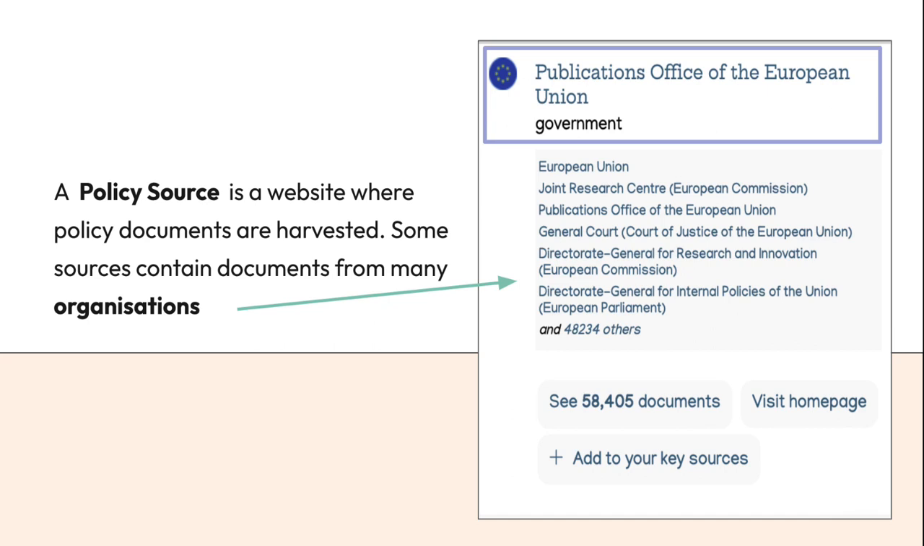A policy source is a website where policy documents are harvested, and some sources contain documents from many organisations. For example, the Publications Office of the European Union is our policy source and is the website, but it contains documents published from multiple different organisations, including the Joint Research Centre and the General Court. Another example would be the UK government, where the different organisations would be the different departments, like the Department of Health and Social Care.